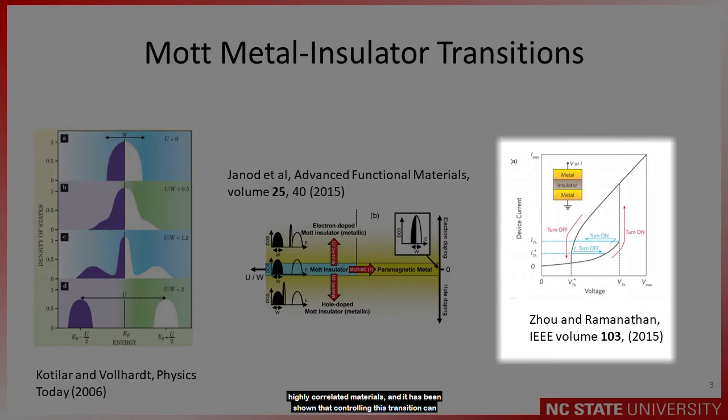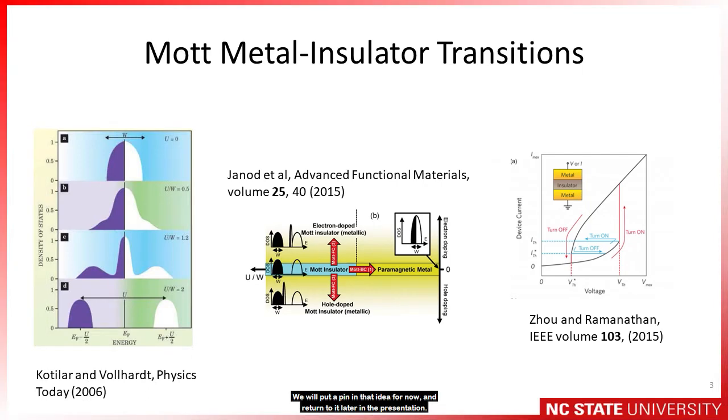It has been shown that controlling this transition can lead to numerous applications. For example, controllable metal-to-insulator transitions can be used to make memory devices like the memristor. We'll put a pin in this idea for now and return to it later in the presentation.